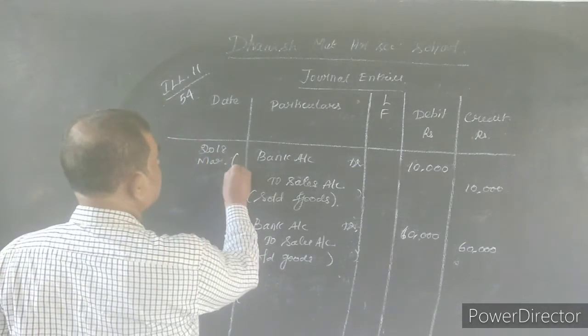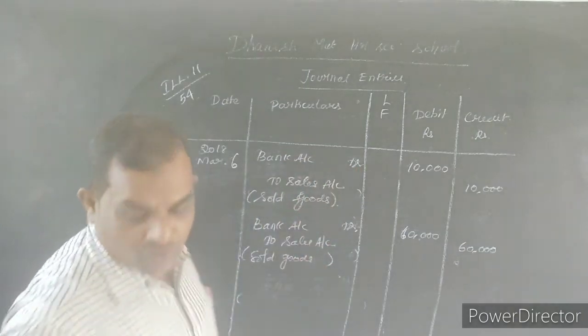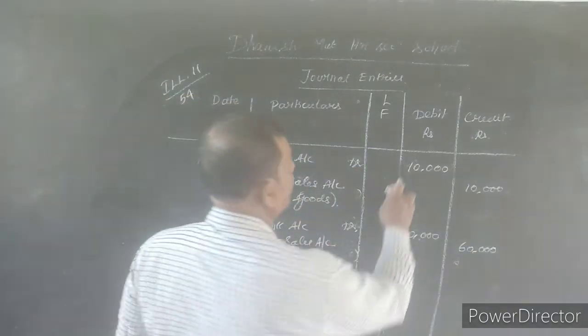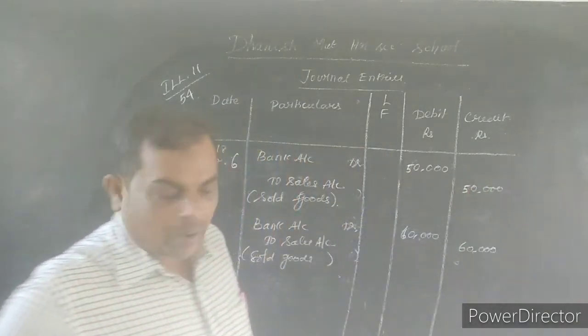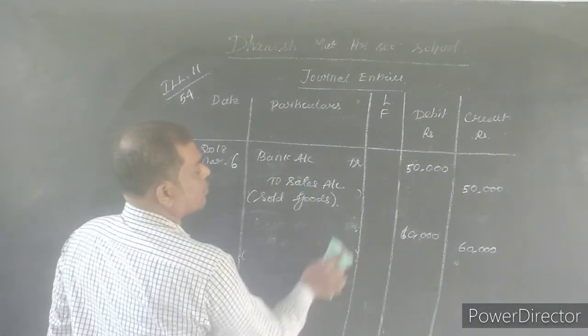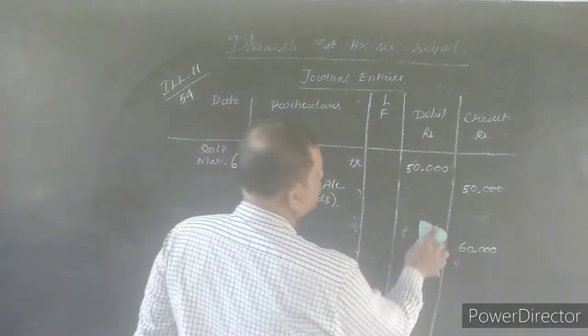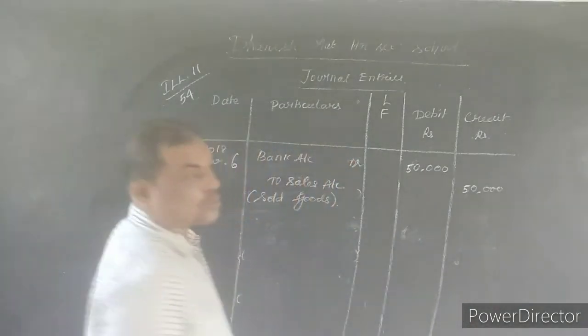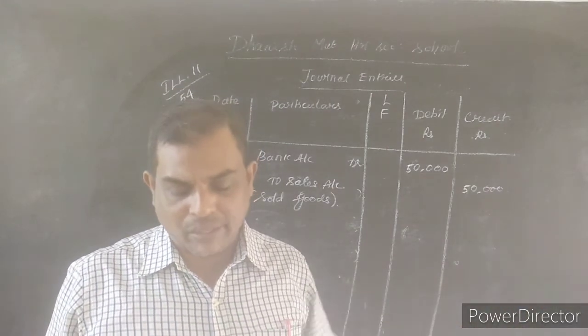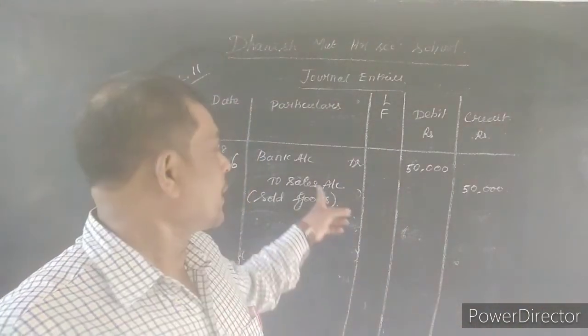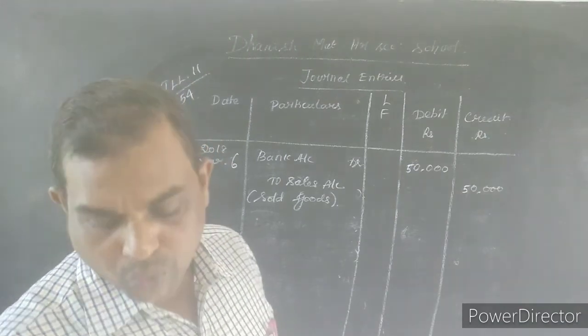What is the date? Date is 6. Bank account debtor to sales account. What is the amount? Amount is 50,000. So here I sold goods to Kirtana, but she is making the payment through credit card. Credit card also goes through bank only. So bank account debtor to sales account, sold goods.